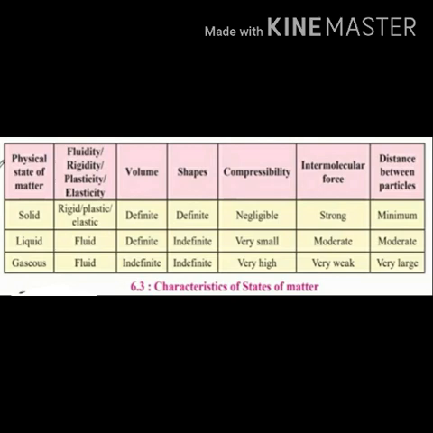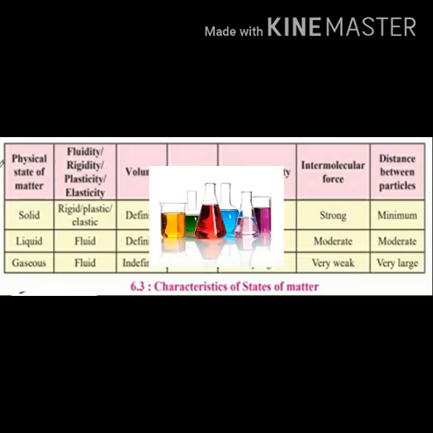Let us see the table which shows characteristics of states of matter. There are three states of matter, solid, liquid and gaseous, and we have to classify them according to fluidity, rigidity, plasticity or elasticity. Fluidity is the ability of the substance to mold itself into the container in which it is placed.